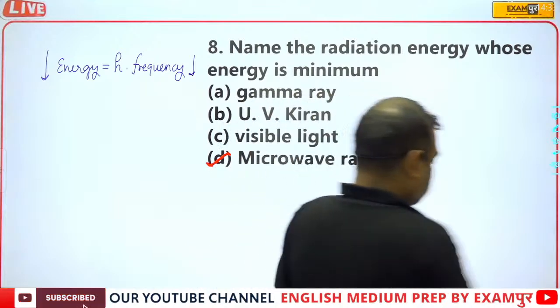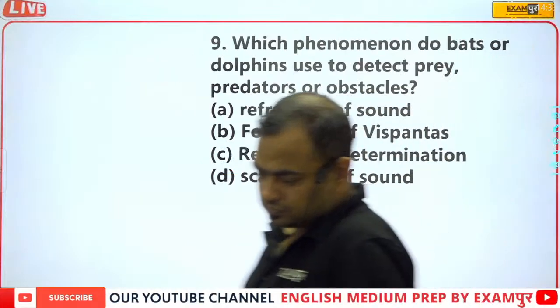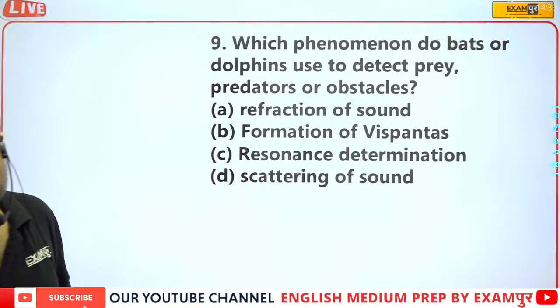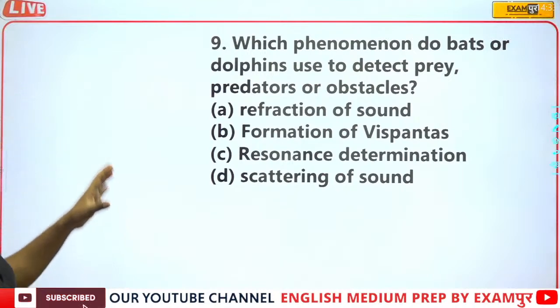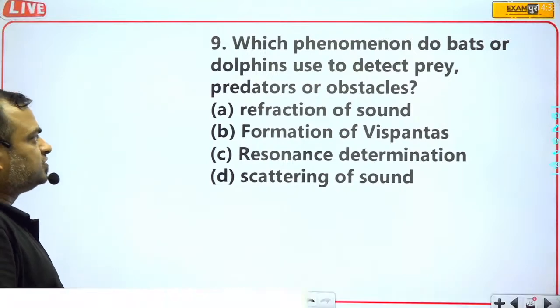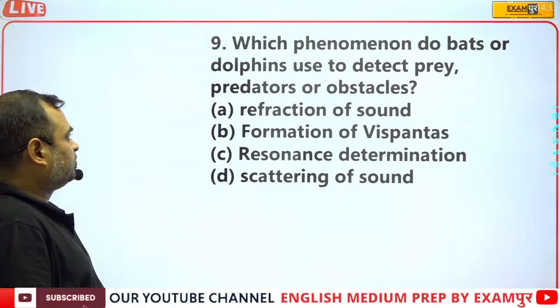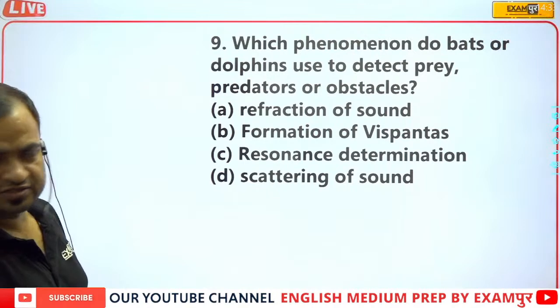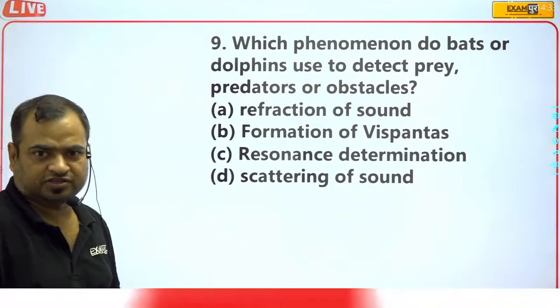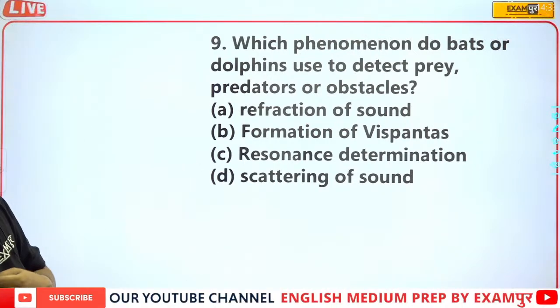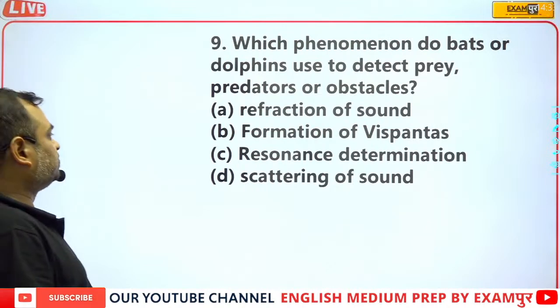Now, which phenomenon do bats or dolphins use to detect predators or obstacles? Prey means शिकार, what we call it, okay? Then tell me which one is true.